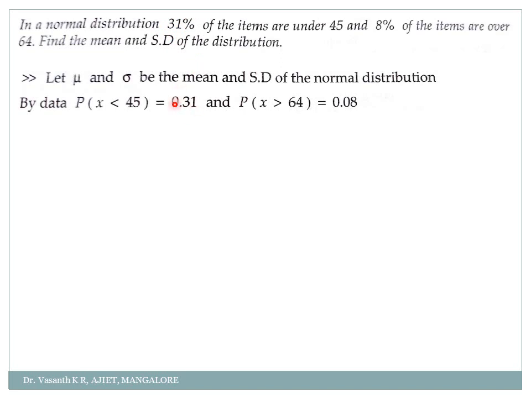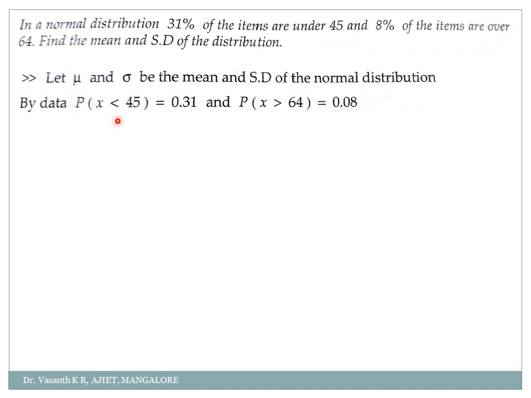So 31% I can write as 0.31, correct? And one more they had given me: 8% of the items are over 64, meaning the probability of x greater than 64 is how much? 8% means 8 by 100, which is equal to 0.08. First you write like this. Are you clear with this one, my dear students? How to write it? Okay.